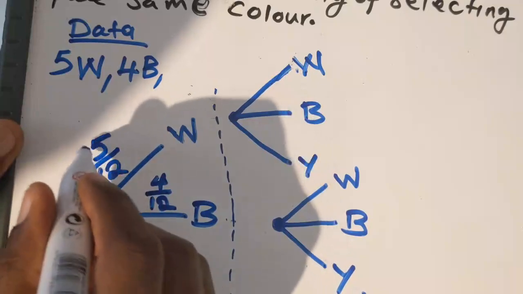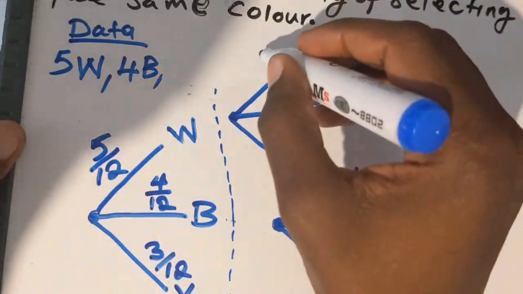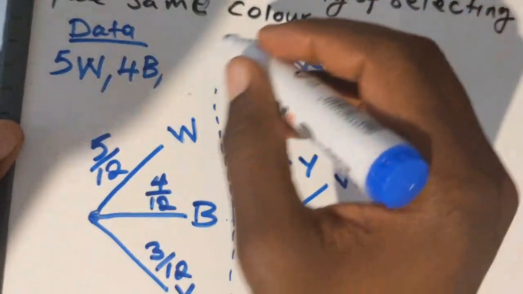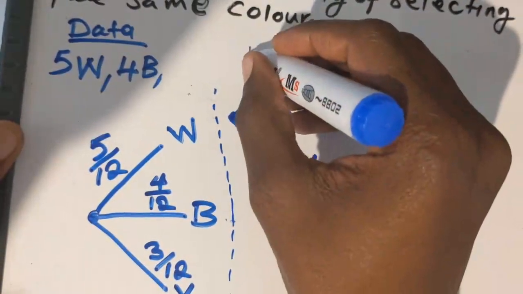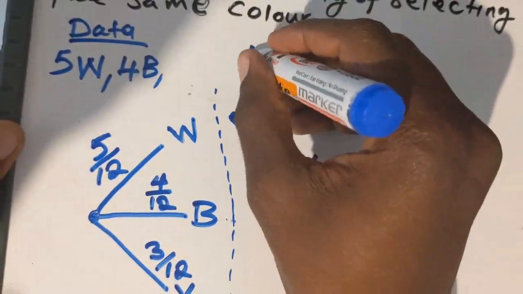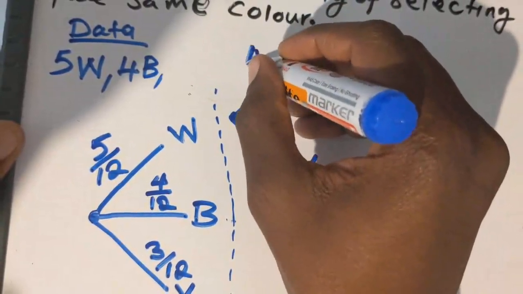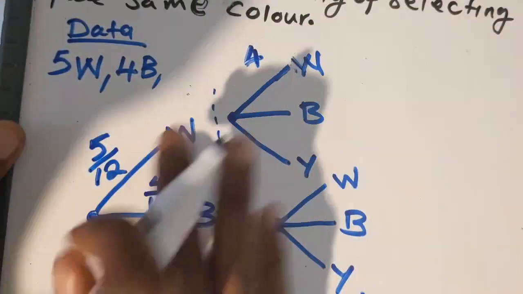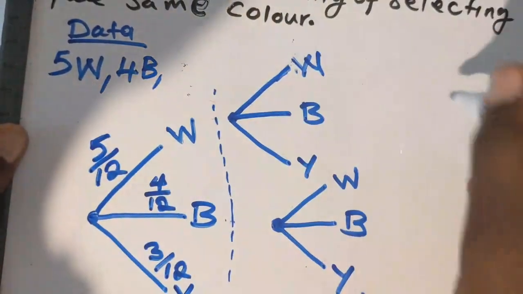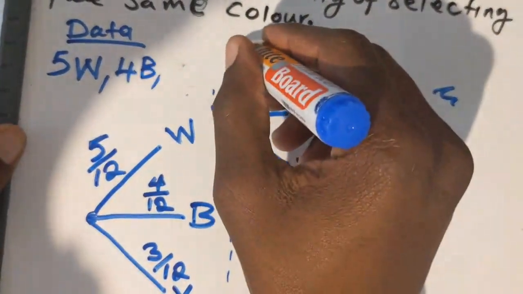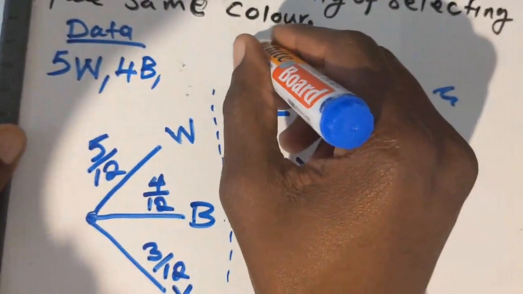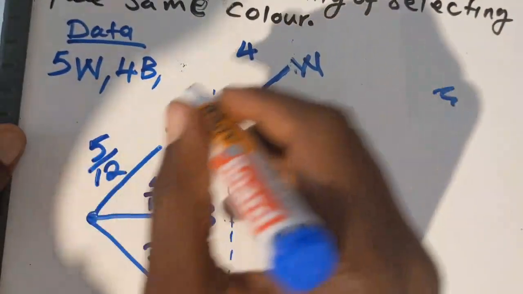So how many are going to be here? From the 5 you've picked 1, so there are going to remain 4. You haven't replaced, no? You have picked, so what is going to remain is 4, right?